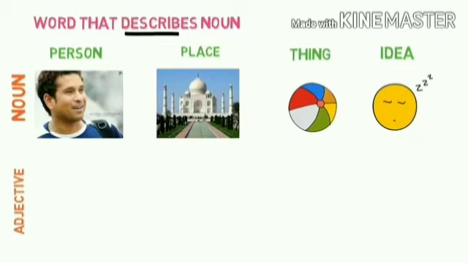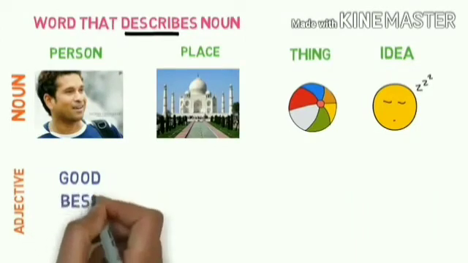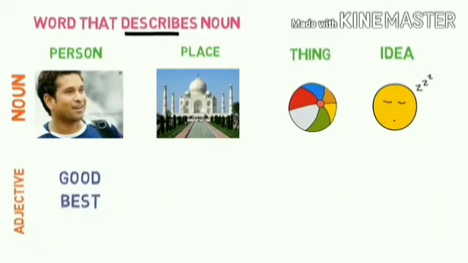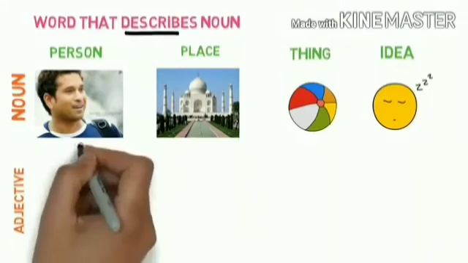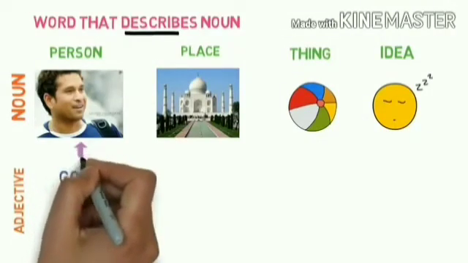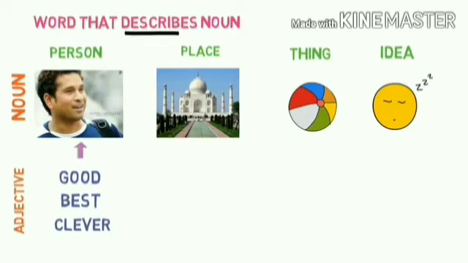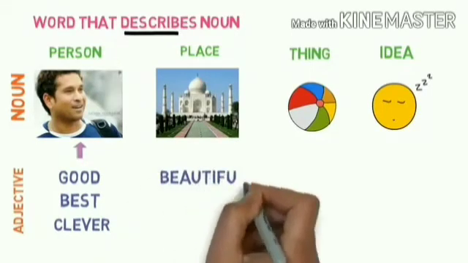So let's see what words we can use for Sachin Tendulkar. Okay? Sachin Tendulkar is a good player. He is the best player and clever. Right? So we can say Sachin Tendulkar is a good, best and clever player. So good, best, clever describe Sachin Tendulkar.